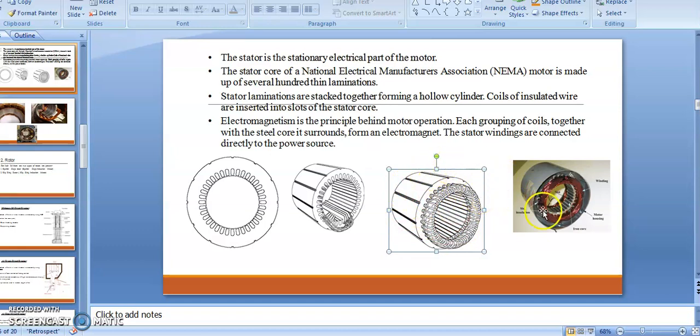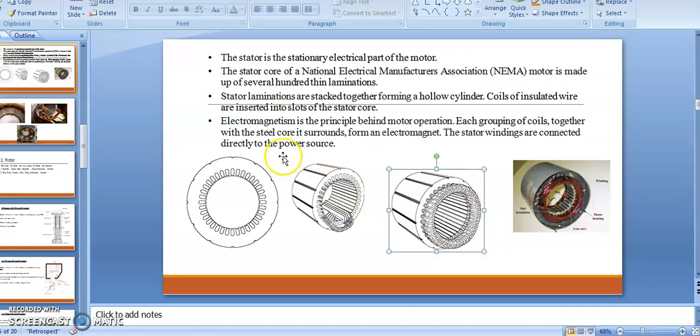Here we can show the number of slots. There are a number of slots in which we are providing the winding. That means for the different slots, we are inserting the different windings. Once I complete the winding process, it will look like this structure. And this is another image which completely shows the stator.